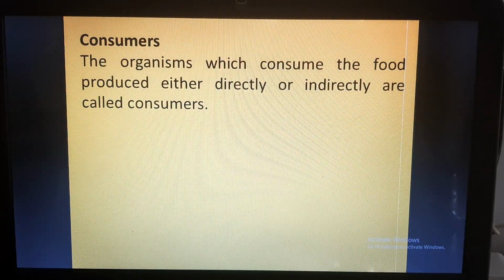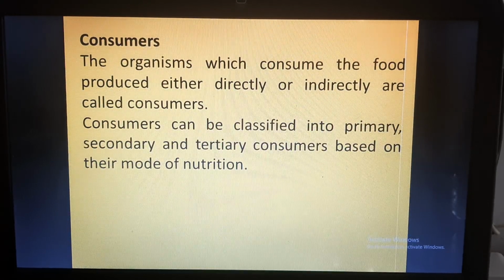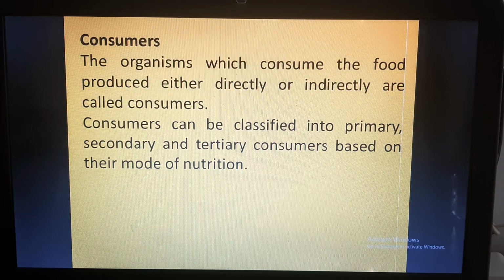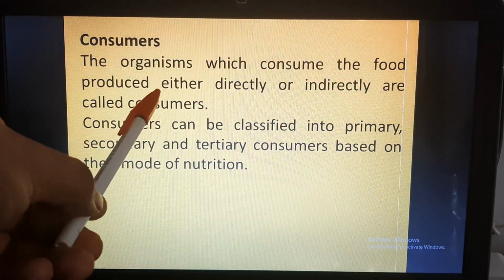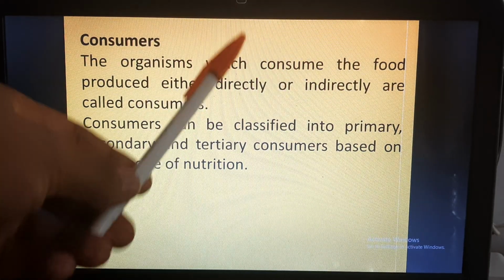Next are consumers. What are consumers? Consumers are the organisms which are dependent upon the producers for their food, either directly or indirectly. These consumers can be classified into primary, secondary and tertiary consumers based on their mode of nutrition. So, in our first line, we said that a consumer is an organism which consumes the food produced by the producers either directly or indirectly.